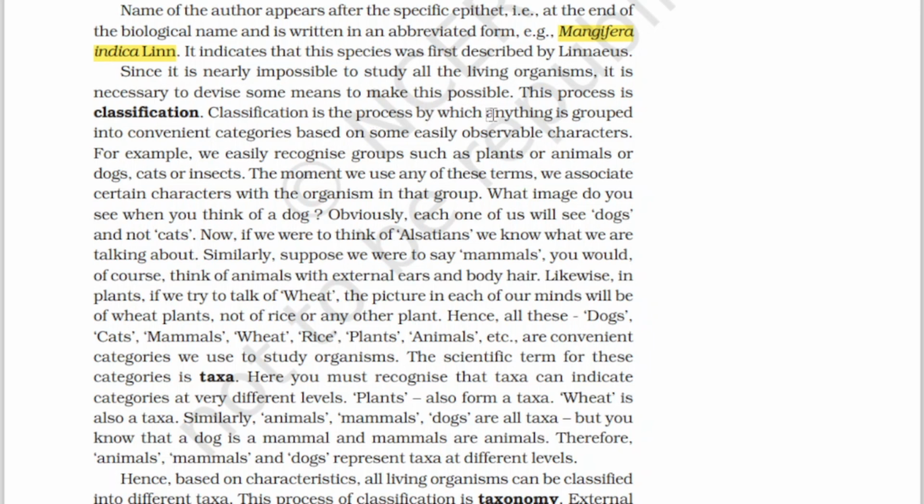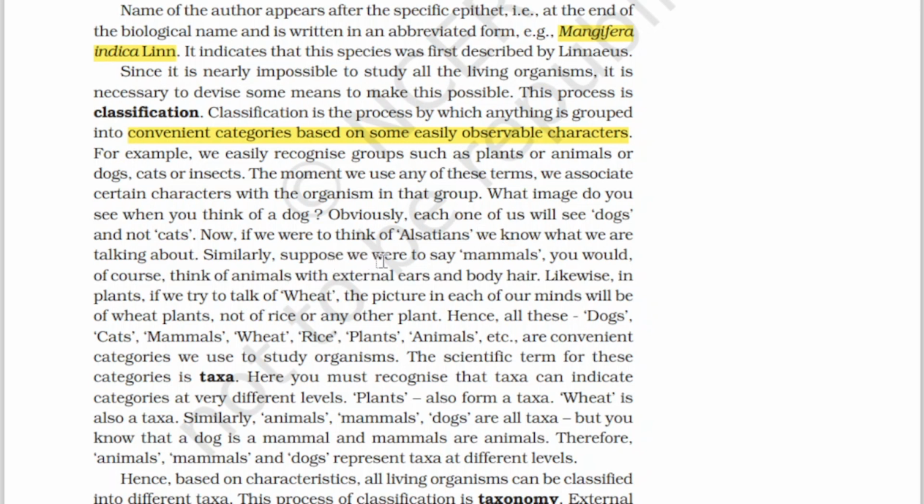Classification is the process by which anything is grouped into convenient categories based on some easily observable characters. For example, we easily recognize groups such as plants, animals, dogs, cats or insects. The moment we use any of these terms, we associate certain characters with the organisms in that group. For example, dog means we know how a dog looks. Cat, likewise. What image do you see when you think of a dog? Obviously, each one of us will see a dog and not a cat. Now, if we want to think of Alsatians, we know what we are talking about.